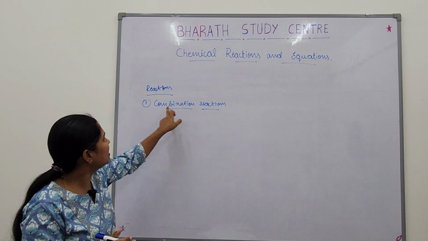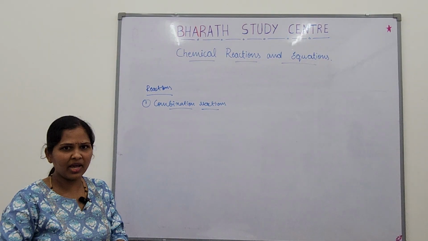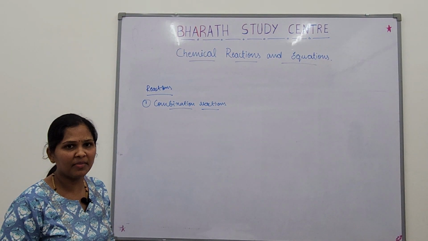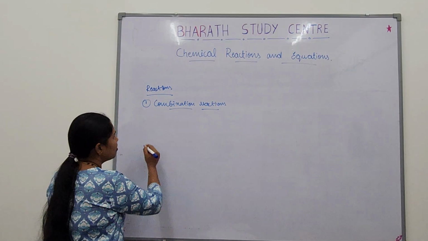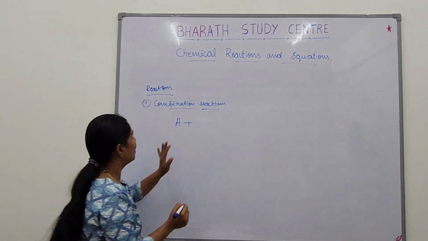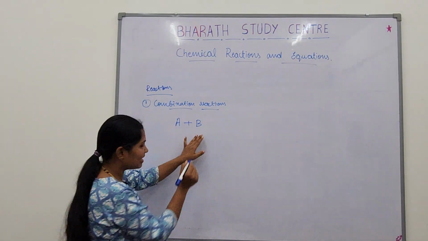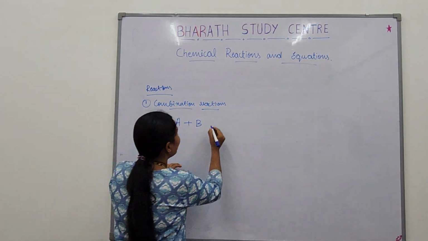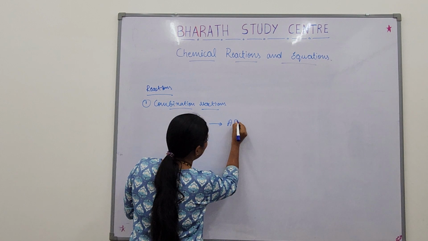Combination, combine. Can you see? Something is combining to give something. Right? Here they are combining. A is a reactant and B is a reactant. So they are combining to give AB.